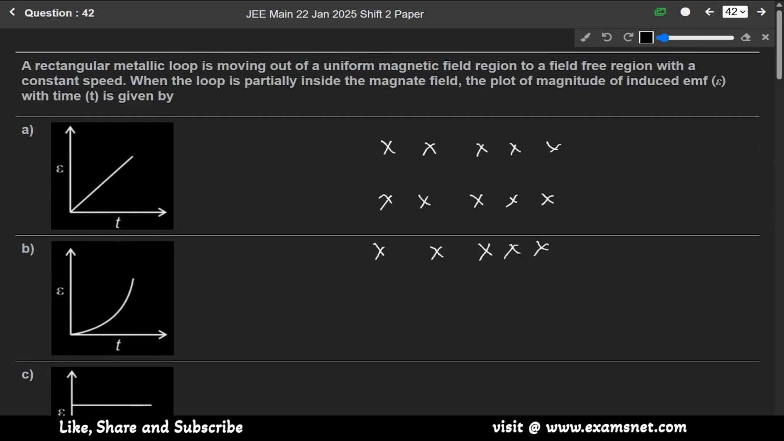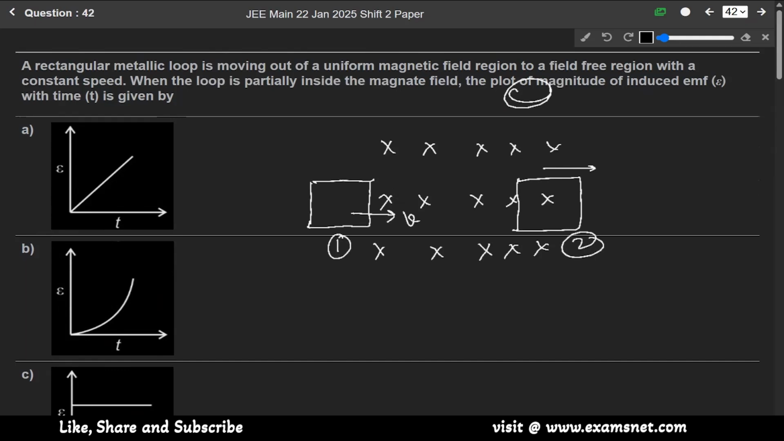So it is saying that a rectangular metallic loop is moving out of the uniform field. Okay, let us understand both the cases. If the question was asked like this, that a bar magnet is moving inside this magnetic field with a velocity v, and here in this question it is asked that it is moving out from a magnetic field region to a field free region. So for this case, let us say this is the first case and the second case. In this question we are asked for the second case, but we'll understand the first one also.